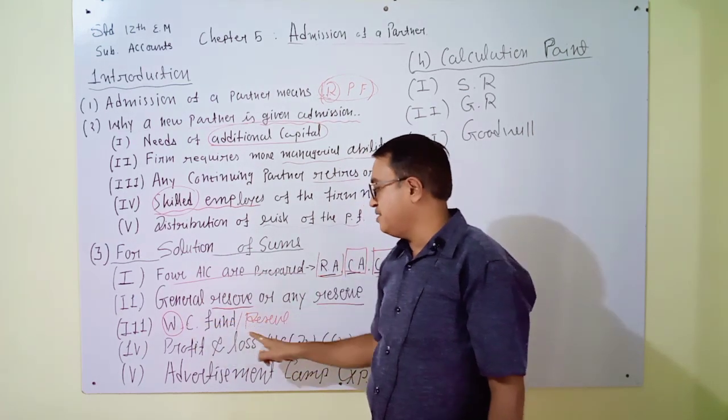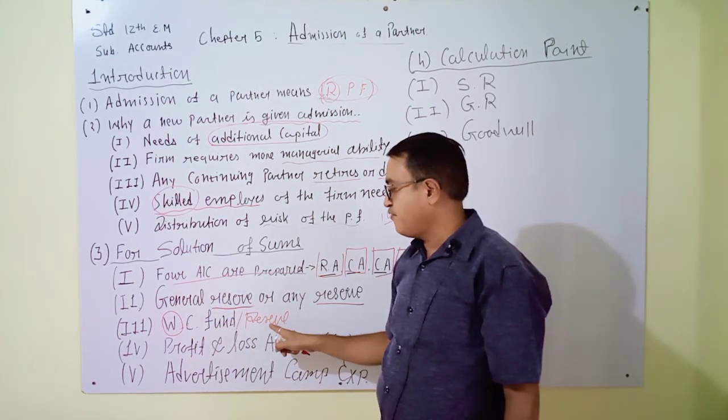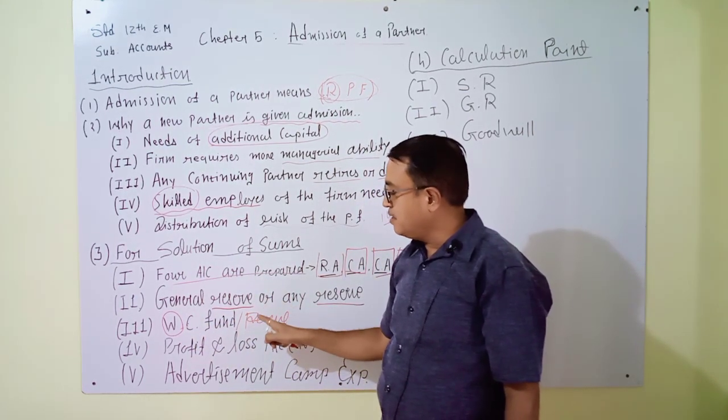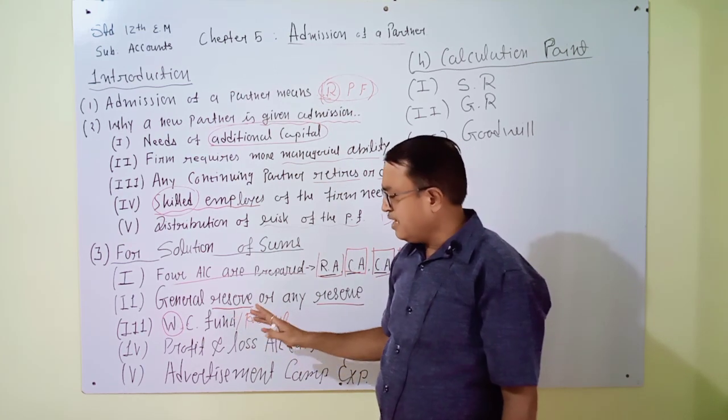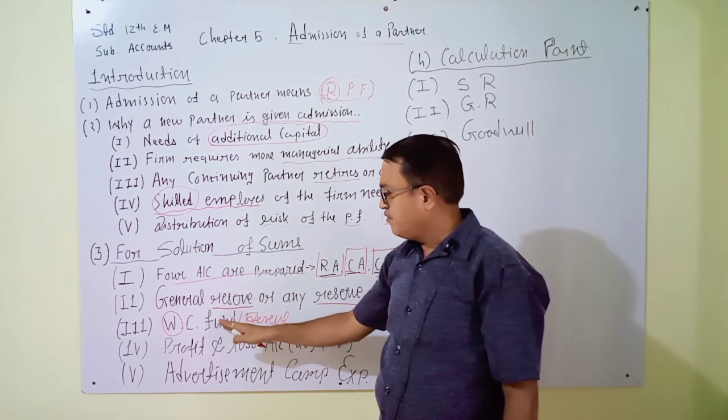If it is created, then any workers will be paid from this fund.